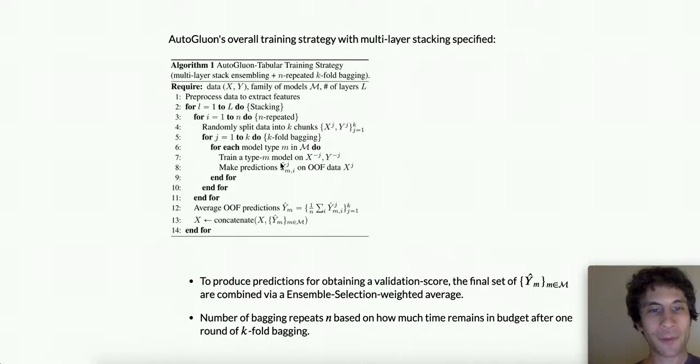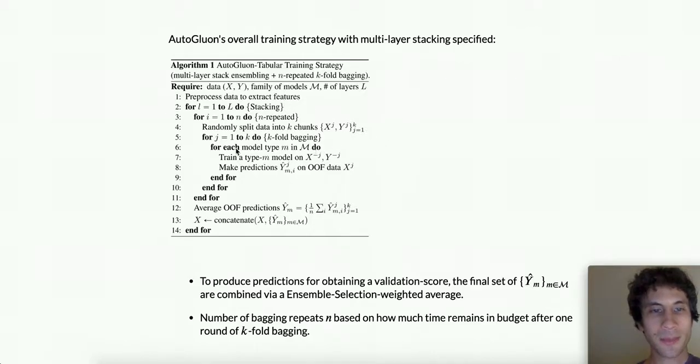Then, after we've done this over all of the different train-val splits in the k-fold bag, we average the out-of-folds predictions across the repeated bags for every type of model. And then we concatenate these averaged predictions together and concatenate them with the original data features, and that becomes the data features that are then fed back into the next stacking layer.